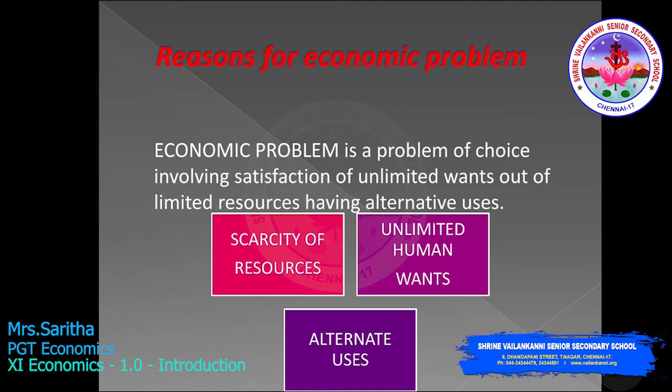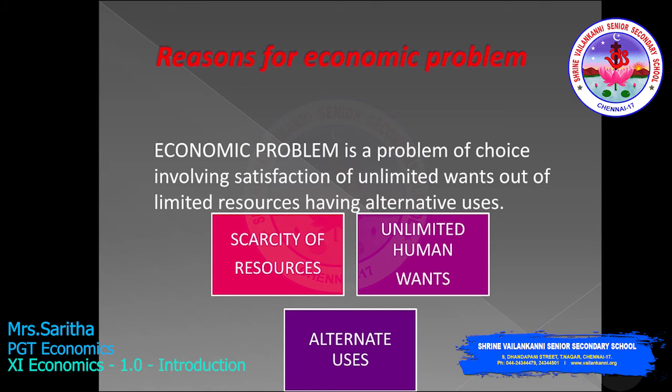The second point, unlimited human wants. Human wants are never ending. They can never be fully satisfied. As soon as one want is satisfied, another want will emerge. The wants of the people are unlimited and keep on multiplying, and cannot be satisfied due to limited resources.